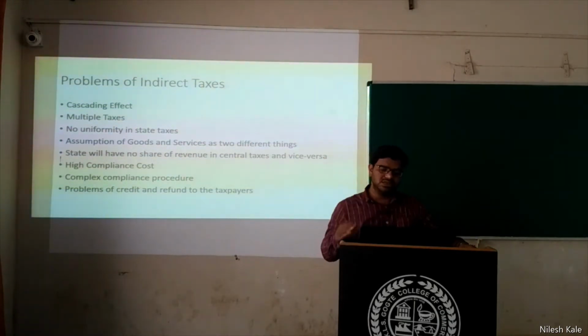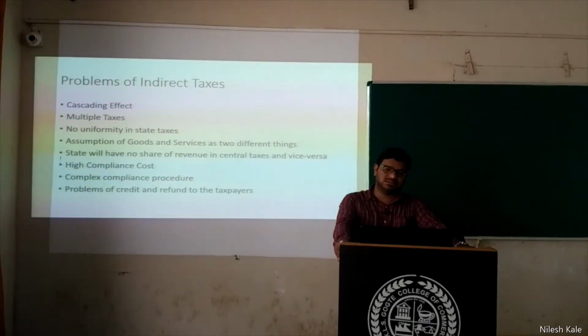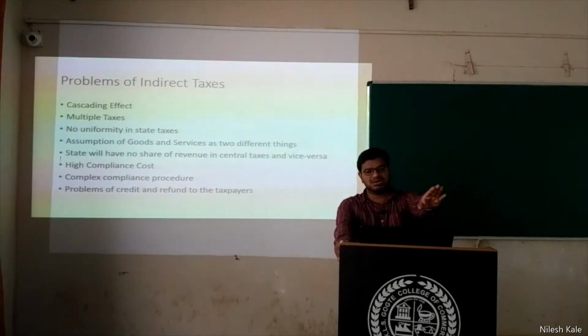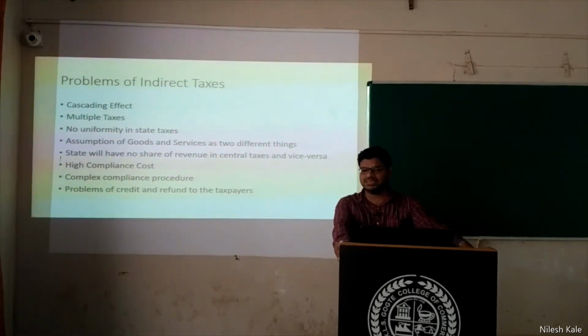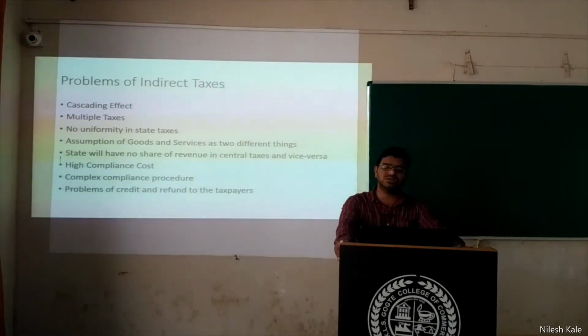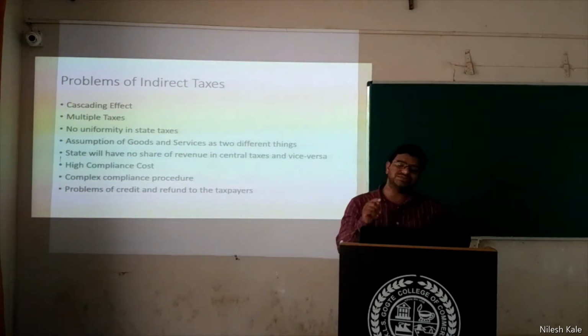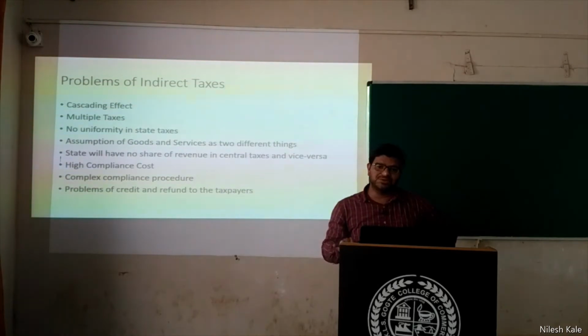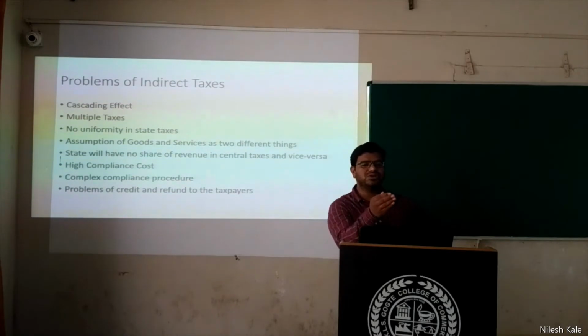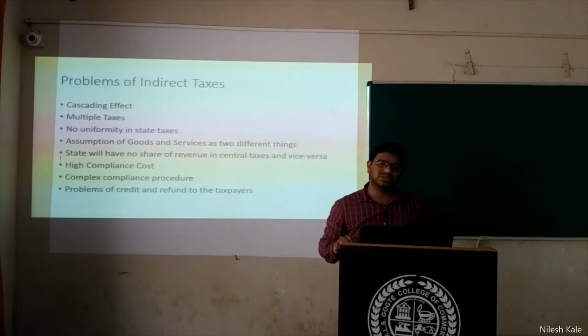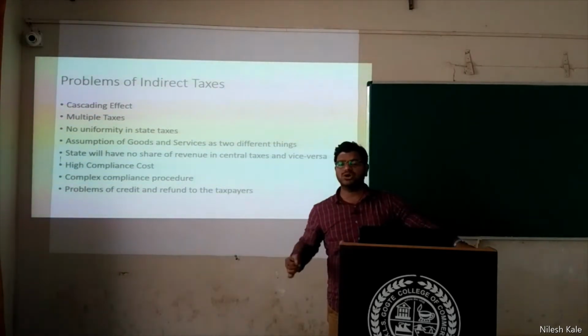And then no uniformity in state taxes. If you go to Karnataka, there is a set of taxes that you have to pay. If you go to Maharashtra, there is a different set of taxes. If you go to Rajasthan, Tamil Nadu, or Delhi, there are different sets of taxes, and also different rates for the same good. Like if you are purchasing a mobile in Karnataka, you are paying some tax. If you go to Kolkata, you are paying a different rate of tax over there. Now why does this all happen?